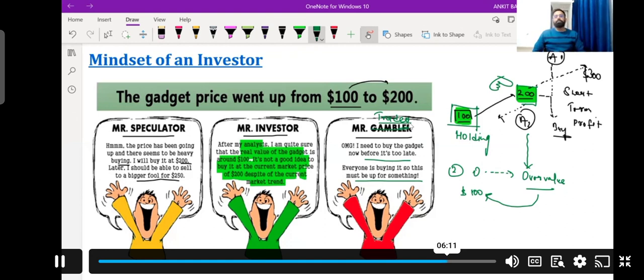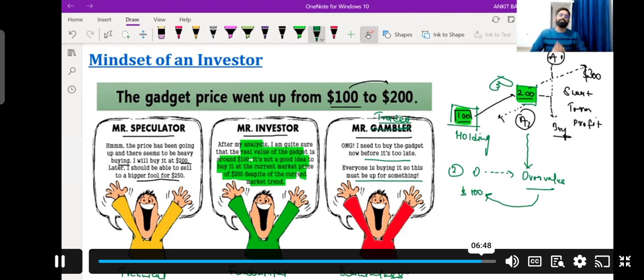So you can see the difference between speculator, investor, and gambler. Now, if I talk about fundamental analysis, who will be doing the fundamental analysis? The investor is the only person who does fundamental analysis, right? If I talk about the speculator, generally they believe in technical analysis because they believe in short-term profit, right? And if I talk about the trader or gambler, generally they are brainless people. Why am I saying they are brainless people? Because they follow the trend of the market. They don't use their brain, right?